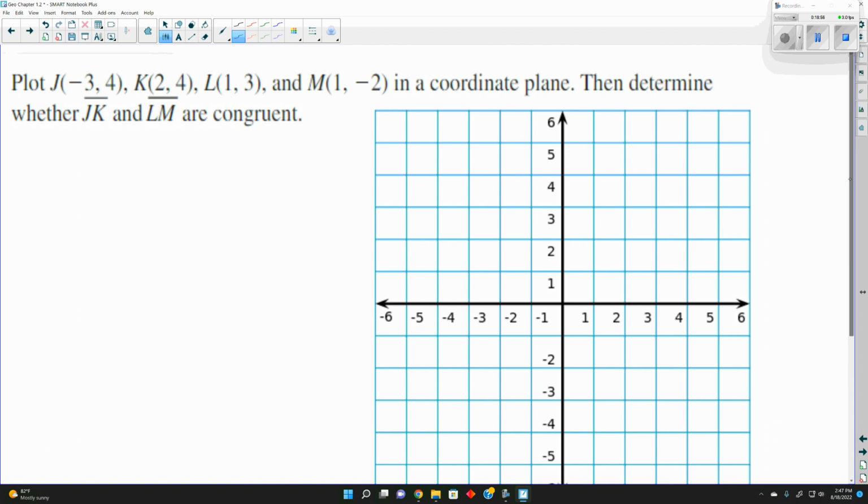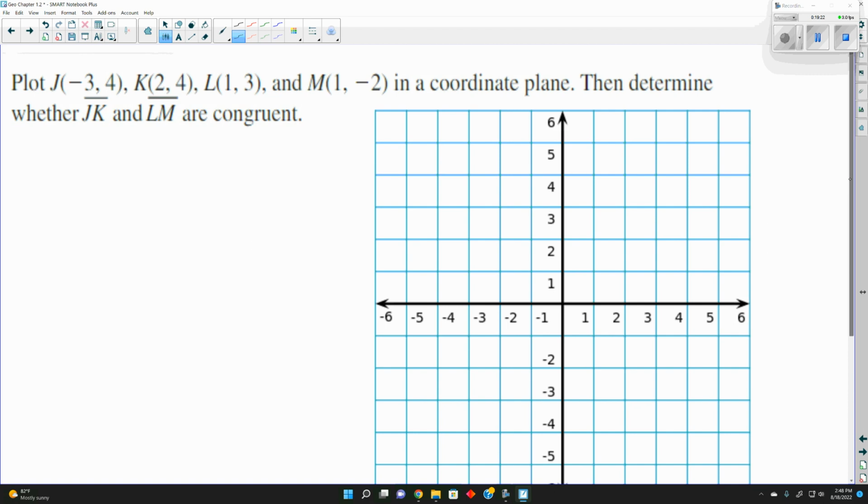Now, for this homework assignment, I will give you guys graph paper, because it's going to be easier to work with. We're going to plot these points in the coordinate plane, and then we want to determine whether the two lengths, the two figures, are congruent. So the first thing we'll want to do is plot the points.